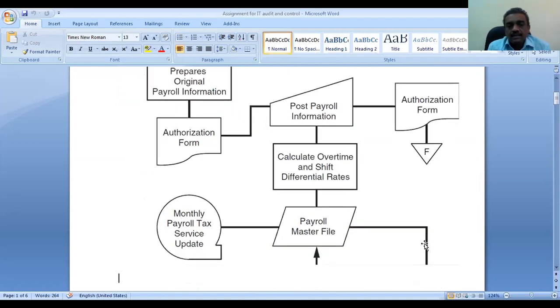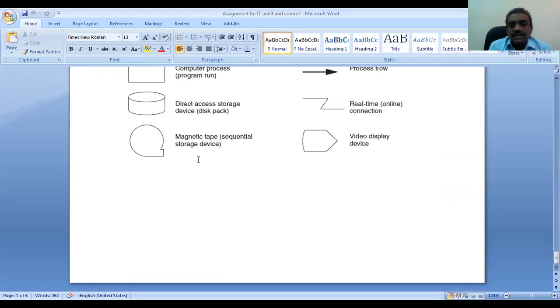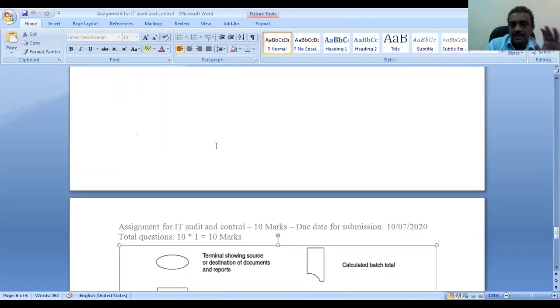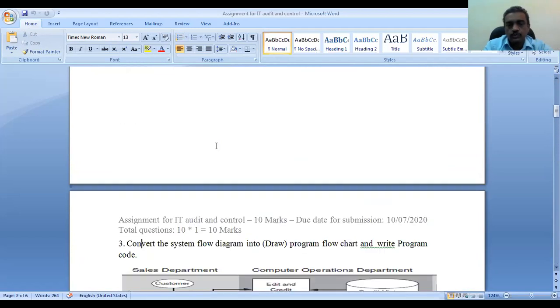Like that, you have to identify. What is this? Monthly payroll tax service update. What is the meaning of this symbol? The meaning is at the end. Magnetic tape, sequential storage device. You have to write like this. This is a magnetic tape which is used. Finally, the system is going to be stored.